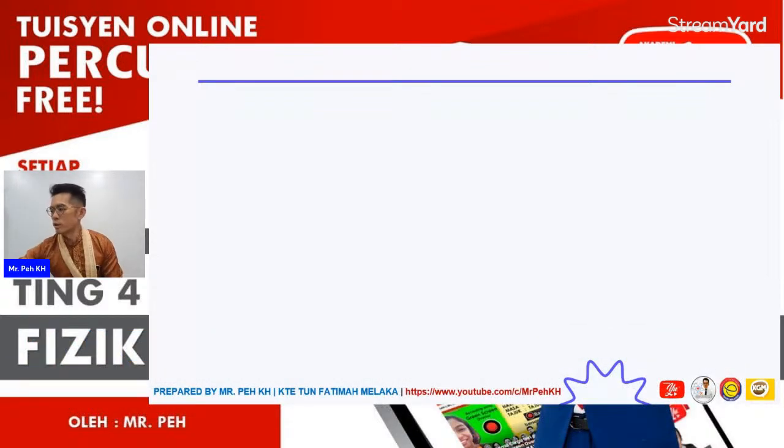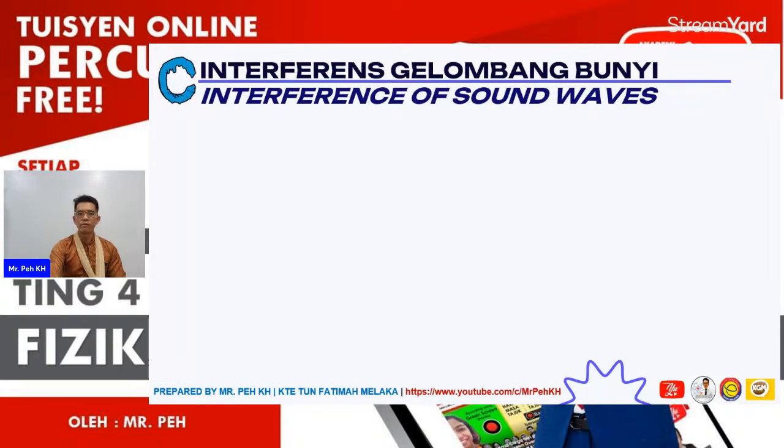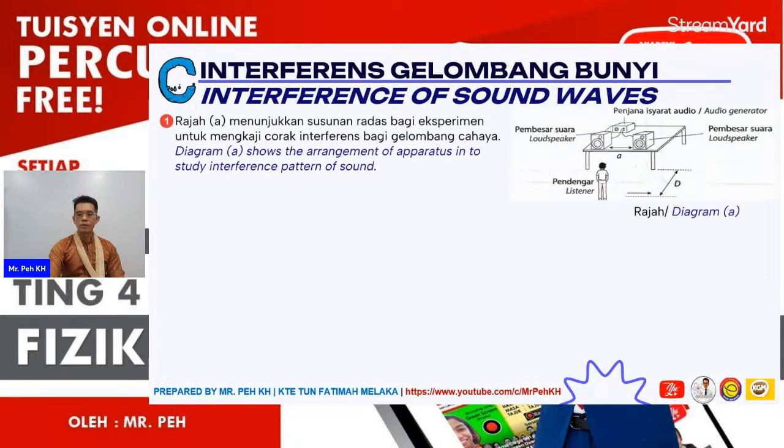Okay, so let us continue to our last topic, interference of the sound wave, for learning centers 2, 3, and 4 regarding the sound wave. This is an experiment where we want to observe the interference of the sound wave. Diagram A shows the arrangement of the apparatus to study the interference pattern of sound.